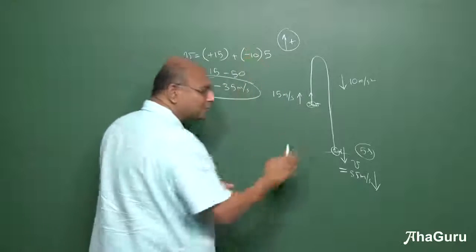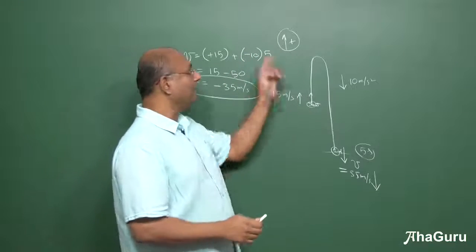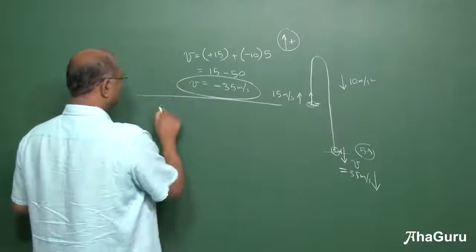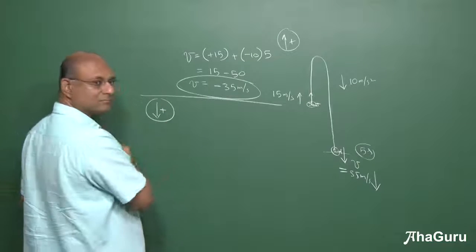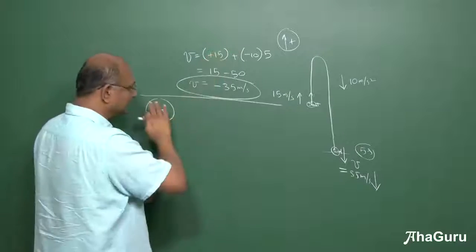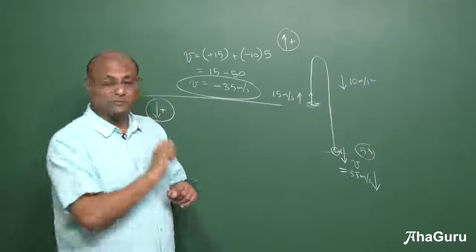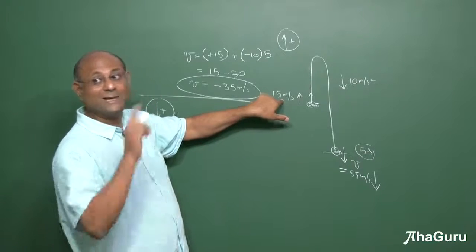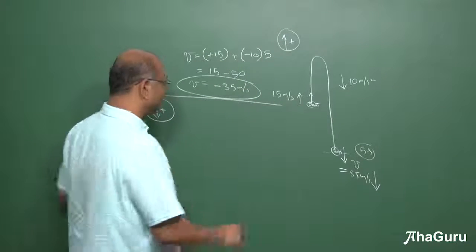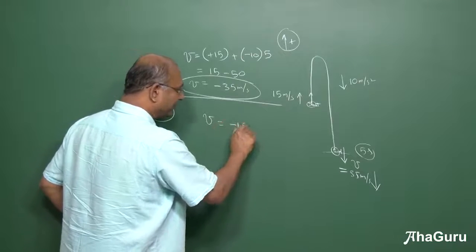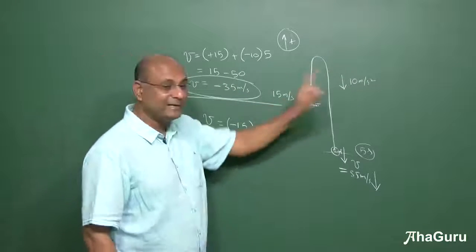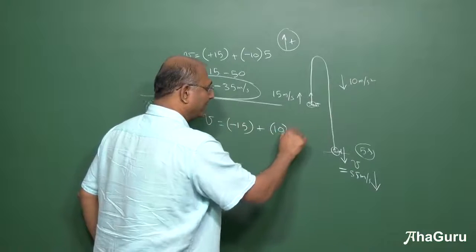But this plus minus is what we choose. If I throw the ball, whether I call up plus or down plus, it anyway goes like that. So let us redo this problem by choosing down is positive. Second method. Okay, I am choosing down is positive. That's one method, this is another method. If I chose the second method, that is down is positive, what is this velocity? Minus 15, because that was upward plus, this is downward plus, this is minus 15. So V will be minus 15 plus a, downward positive, so a is plus 10, into 5.